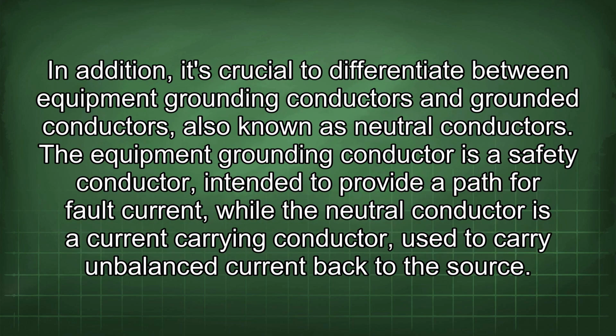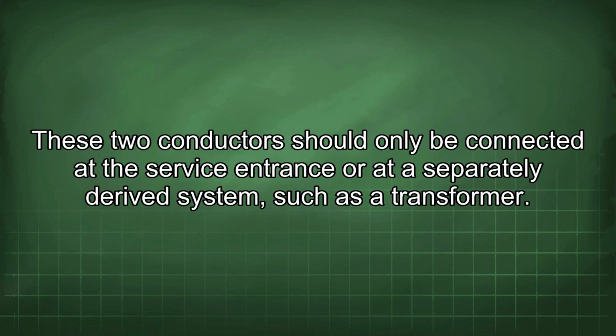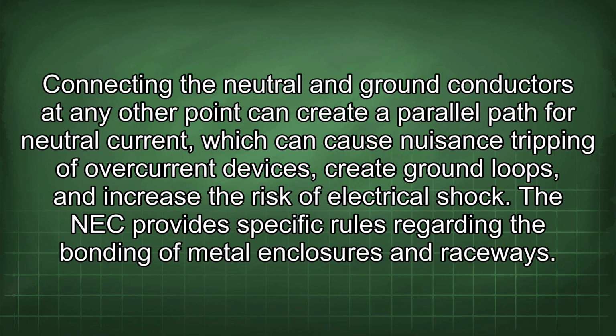In addition, it's crucial to differentiate between equipment grounding conductors and grounded conductors, also known as neutral conductors. The equipment grounding conductor is a safety conductor intended to provide a path for fault current, while the neutral conductor is a current-carrying conductor used to carry unbalanced current back to the source. These two conductors should only be connected at the service entrance or at a separately derived system, such as a transformer. Connecting the neutral and ground conductors at any other point can create a parallel path for neutral current, which can cause nuisance tripping of overcurrent devices, create ground loops, and increase the risk of electrical shock.